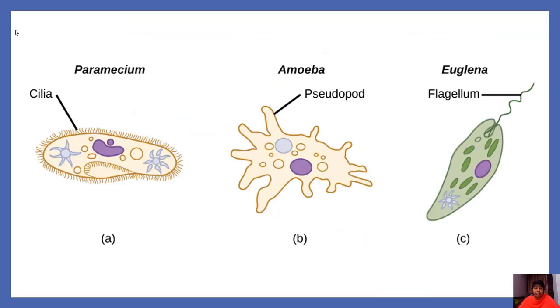Now you are observing the living things. They are made up of only one cell. So they are called unicellular organisms or single-celled organisms. The first one is paramecium, the second one is amoeba, and the third one is euglena. These living organisms are made up of only one cell. That one cell carries out all the life processes. And what about multicellular organisms? Multicellular means they have more than one cell. What about us? We are multicellular organisms. Our body contains crores and crores of cells, trillions of cells.